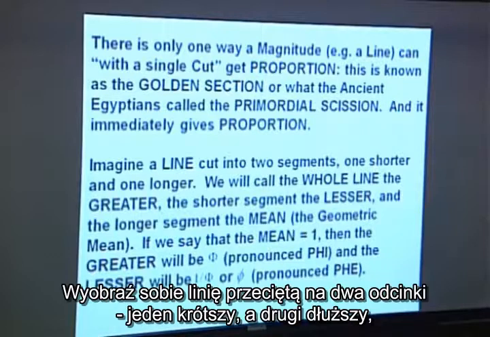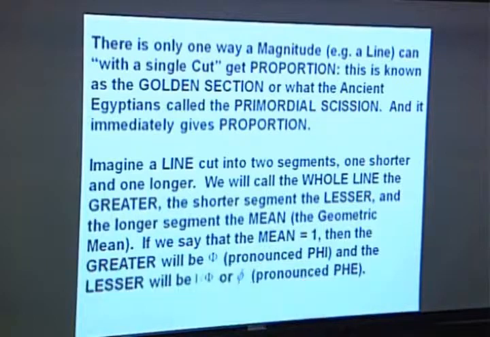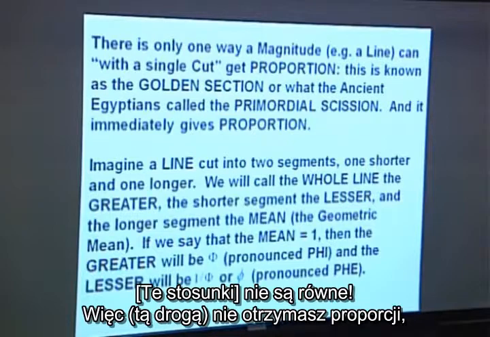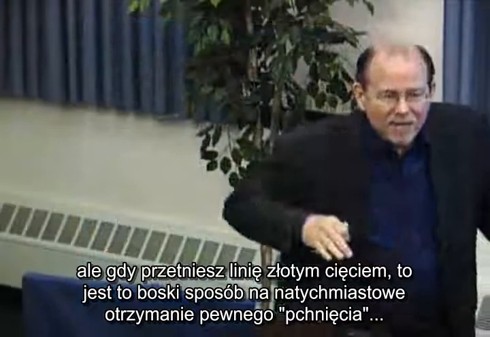Imagine a line cut into 2 segments. We've already seen one shorter, one longer. Because if you cut it in half, the whole line will be to one of the segments as 2:1. But the 2 segments will be to each other as 1 is to 1. They're not equal. And so you don't get proportion. But when you golden cut it, it is the divine's way of immediately getting some oomph in.